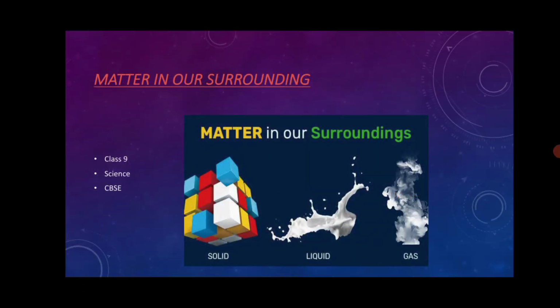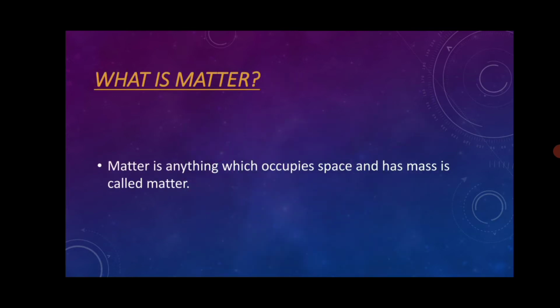Today we are going to start chapter number 1 of science class 9 CBSE, matter in our surroundings. Okay friends, basically we should know what matter is. We already studied it in 8th, 7th, 6th. Matter is anything which occupies space and has mass. For example, any object you can take, pen, bag, animal, human being, anything which occupies space and has mass is called matter.